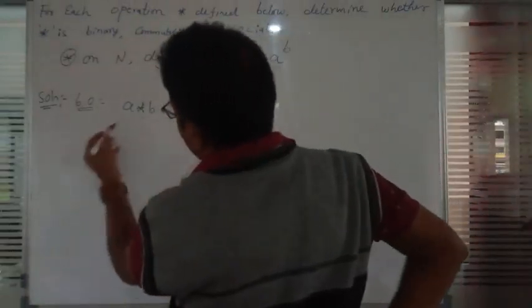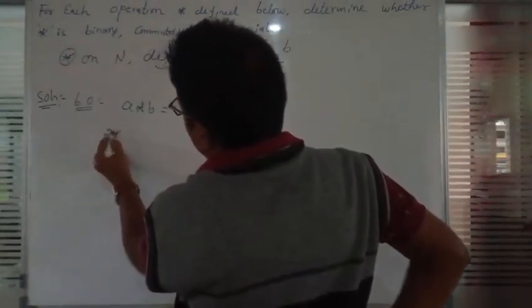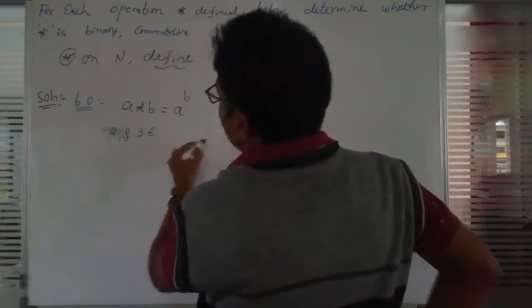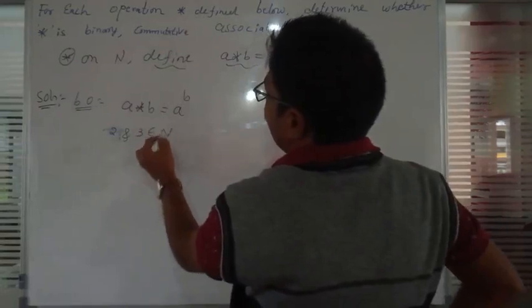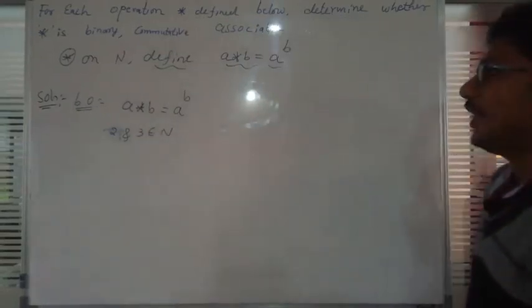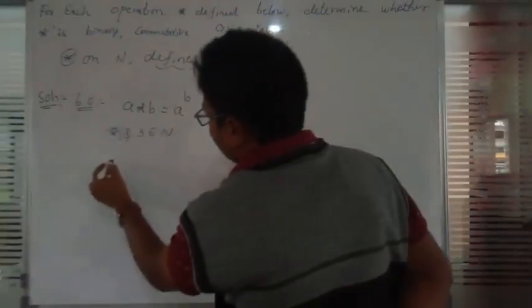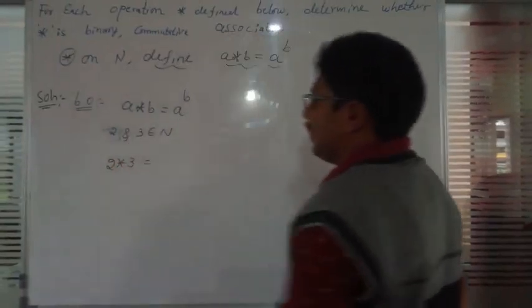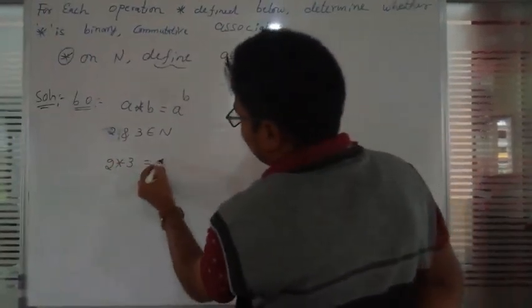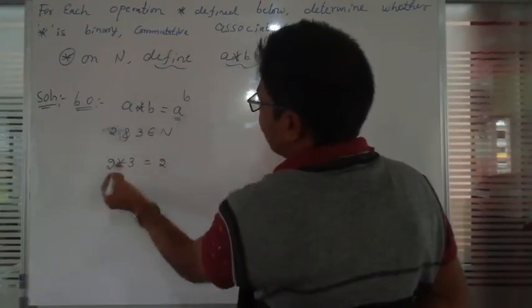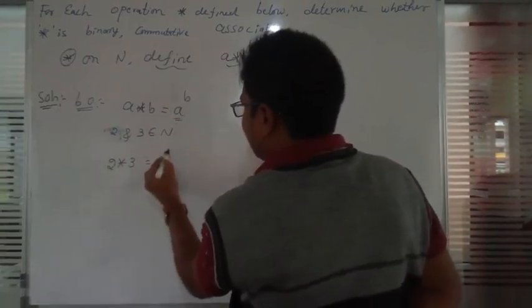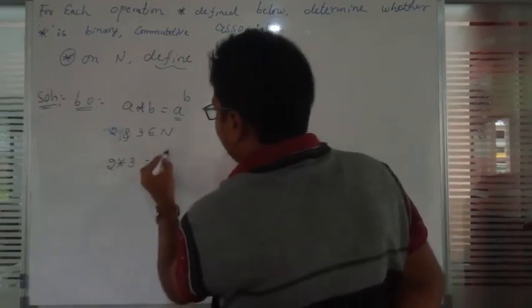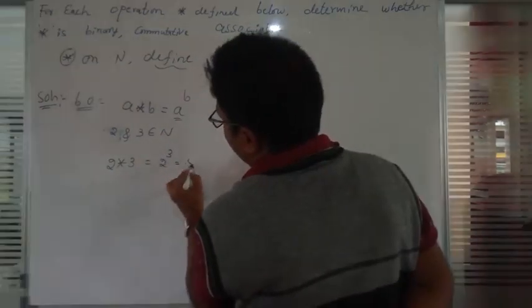Now let us take two numbers, 2 and 3, which belong to the natural numbers. Keep these two numbers in the placement of a and b. What happens? 2 star 3. What is a? a is 2. What is b? In 2 raised to the power b, b is 3. 2 raised to 3 is 8.